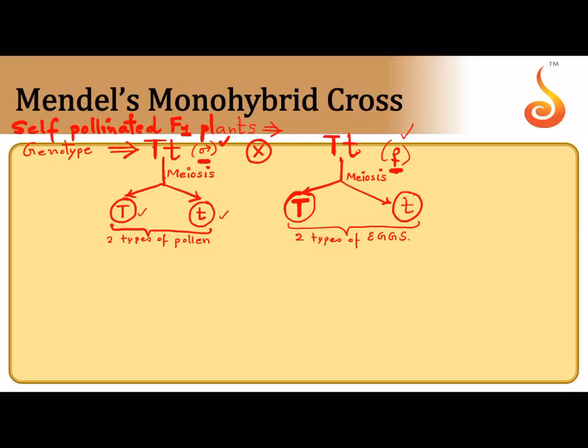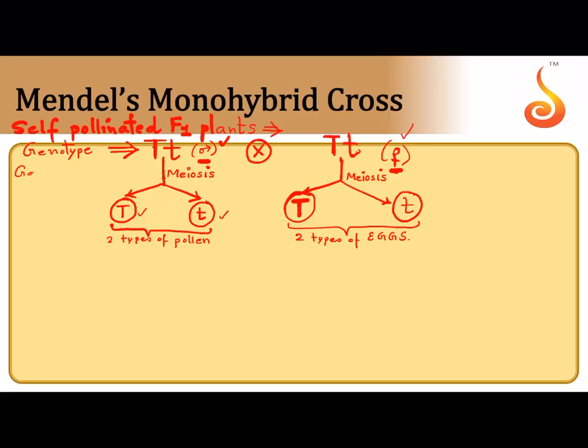Why do we get two types of gametes here? Because the parent plant, the F1 generation plant, is not homozygous; it is heterozygous. I showed this in the beginning itself. When a heterozygous cell undergoes meiosis, one cell will get capital T, the other cell will get small t, because the pairs are getting separated. Is this clear to all of you?